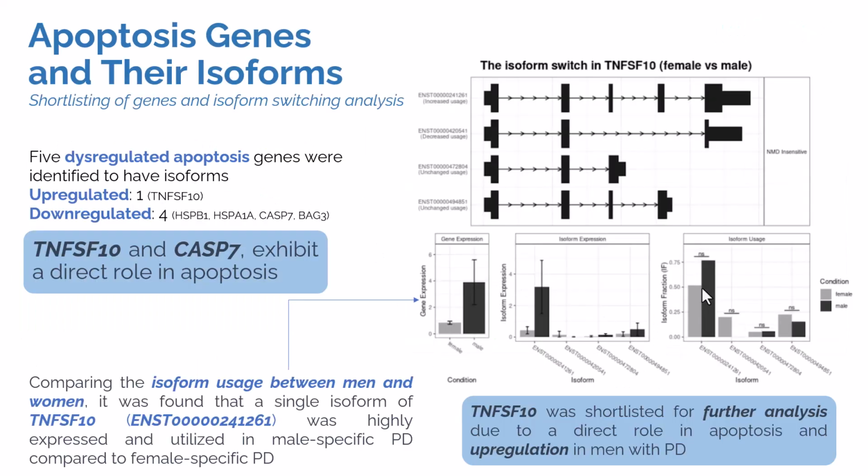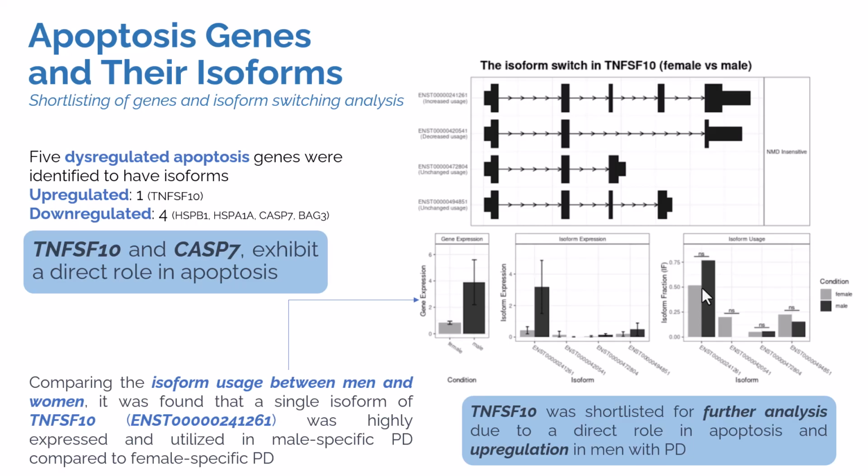When it comes to apoptosis genes, those genes that had the potential to cause apoptosis were shortlisted, and their isoforms were also calculated using Isoform Switch Analyzer. There were only 5 genes in total that have apoptosis related function and have isoforms in PD. The upregulated genes were only one, which is TNFSF10. So our goal was that if a certain gene can cause apoptosis and it is also upregulated, it should be further studied.